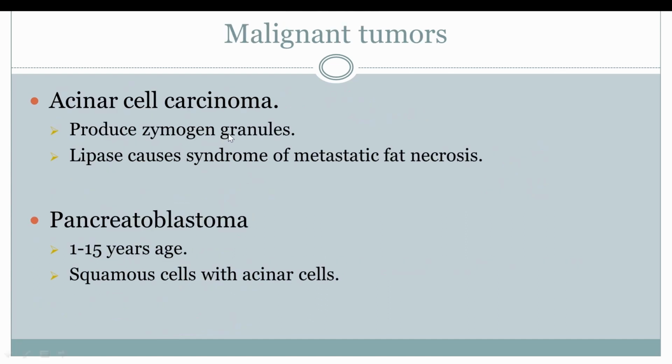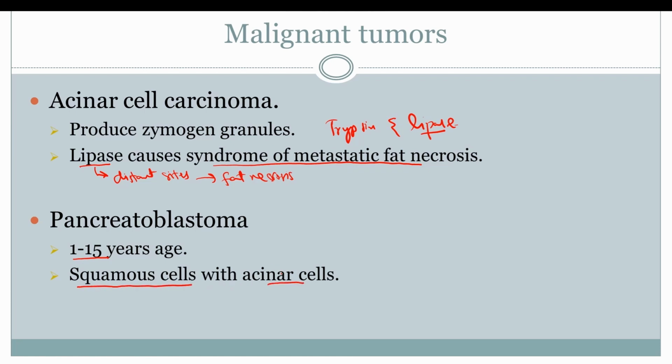Other malignant tumors of pancreas include acinar cell carcinoma. There is increased production of zymogen granules, which result in the production of trypsin and lipase. The lipase enzyme is transported through blood to the distant sites where they cause fat necrosis. This is known as syndrome of metastatic fat necrosis. Pancreatoblastoma is a rare form of cancer which occurs in the early age of 1 to 15 years. These cancers are typically identified by the presence of squamous cells along with the acinar cells on histology.